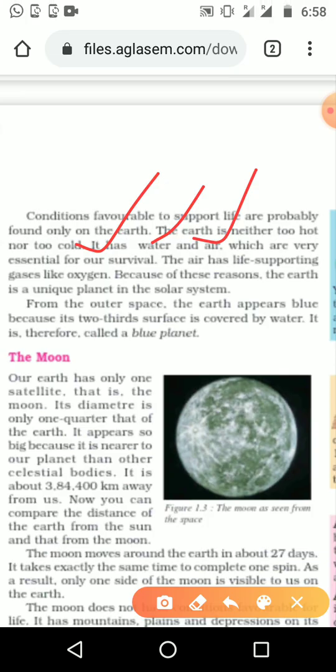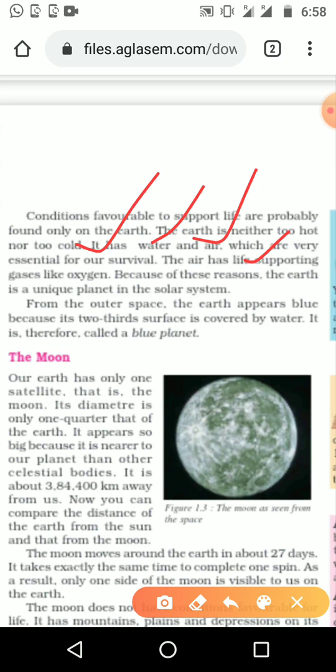If it is a 3 mark question, write two points, and a third point you can write like that: life supporting gases. The first point, it is not too hot; second, it is not too cold; third, presence of water; fourth, presence of air; fifth, life supporting gases. All these things you can write point wise in the answer.